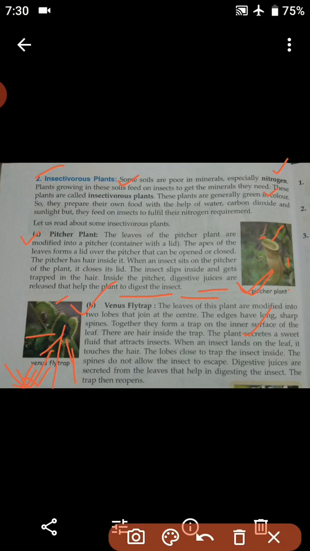The spines do not allow the insect to escape. Digestive juices are secreted from the leaves that help in digesting the insect, similarly to pitcher plants. After digesting, the trap will reopen. I hope it is clear to you till here.